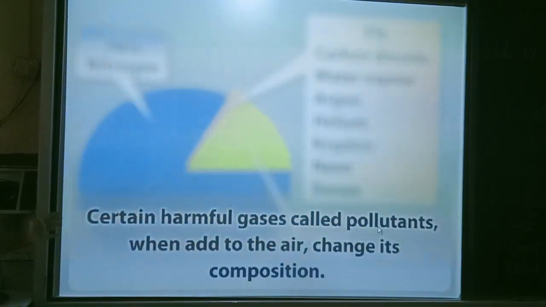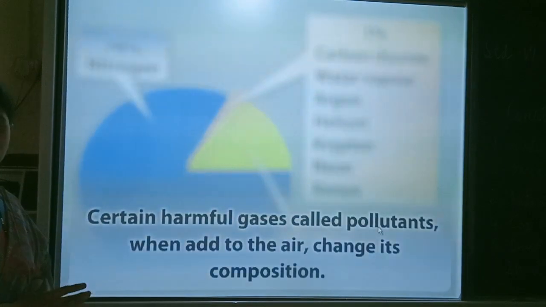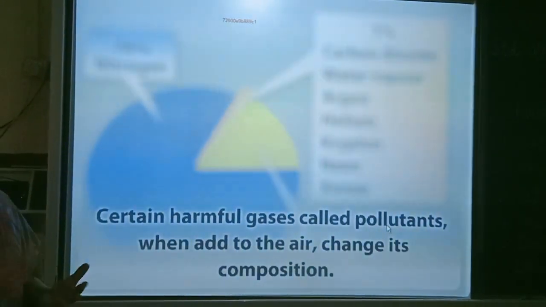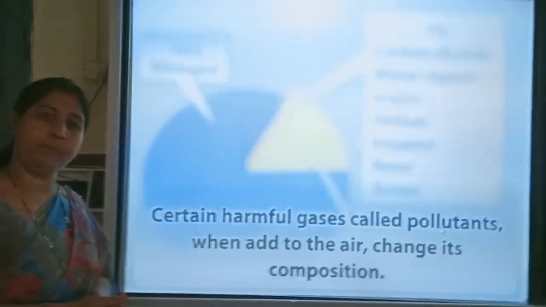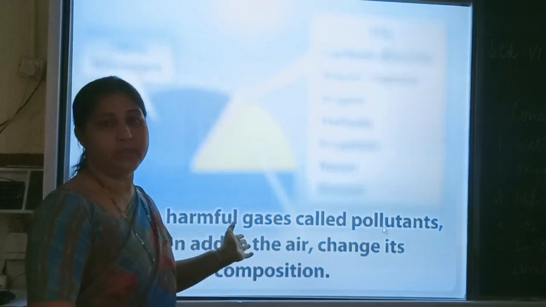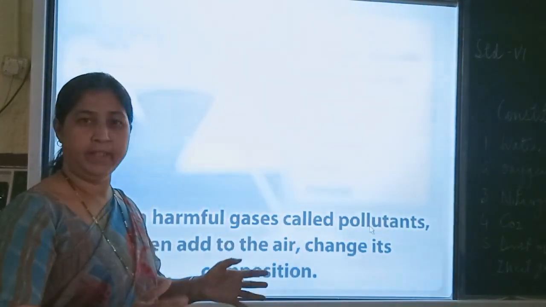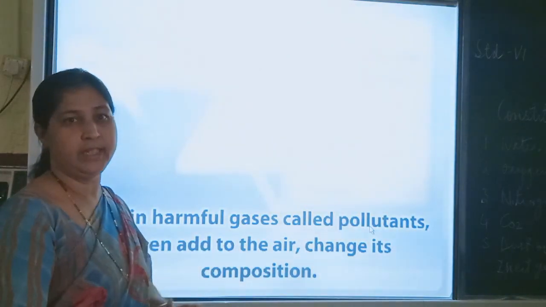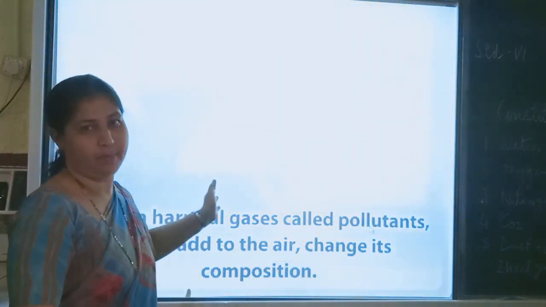So here in this module we have seen that this composition is for pure air only. If the air is not pure or it is polluted, what is the meaning of polluted? When it is mixed with harmful or poisonous gases, children. The time the air becomes polluted, the composition will change. If the air is pure, the composition will not change and will be the same as you have seen just now on the smart board.